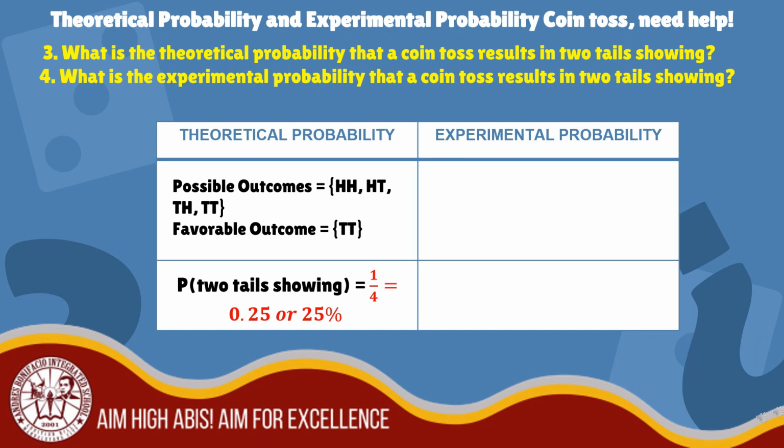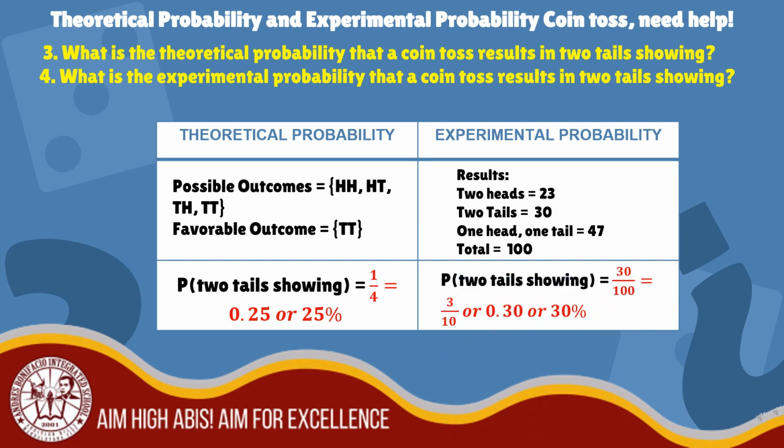Number 4. What is the experimental probability that a coin toss results in 2 tails showing? So these are the result of flipping 2 coins 100 times. What do you think is the experimental probability of 2 tails showing? Very good. The experimental probability of 2 tails showing is 30/100. In simplified form, we have 3/10 or 0.30 or 30%.